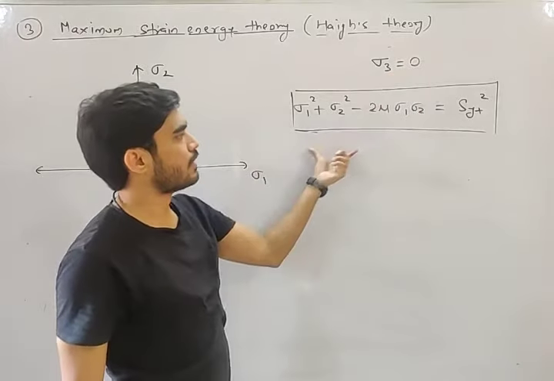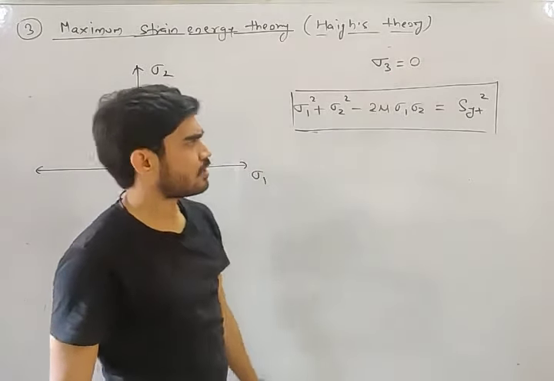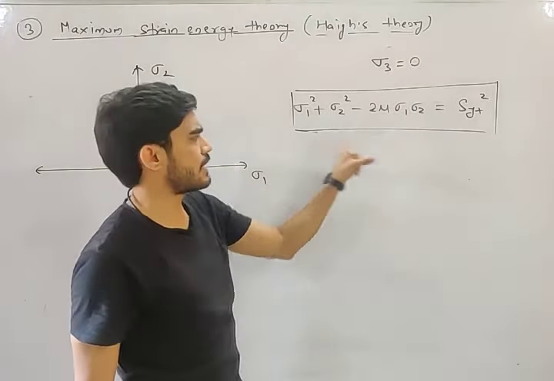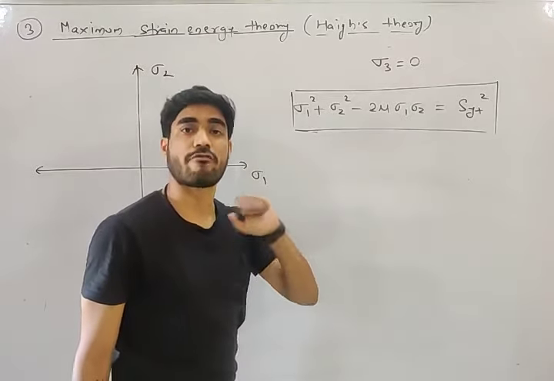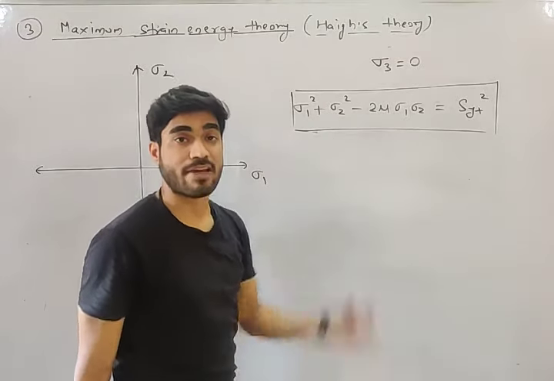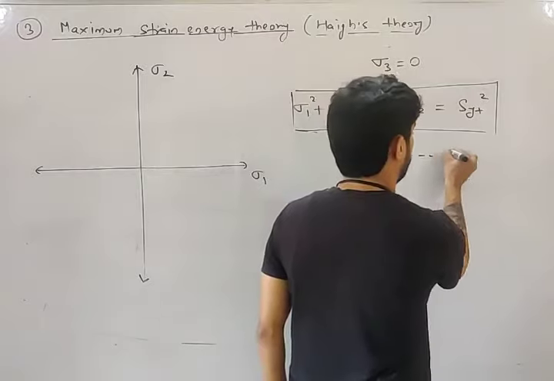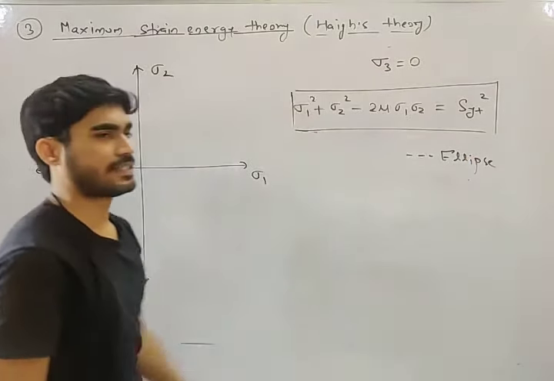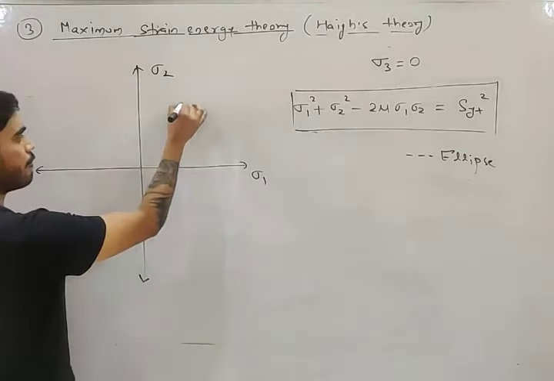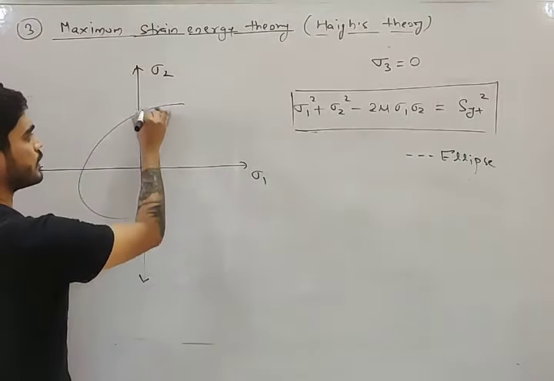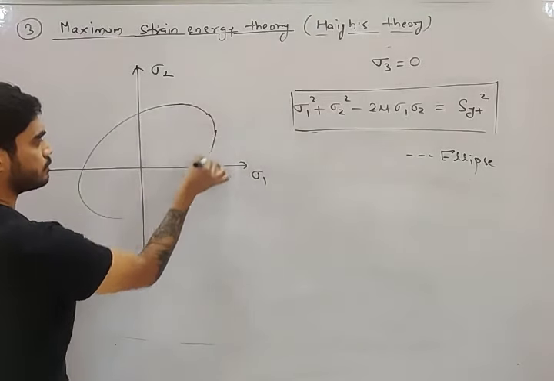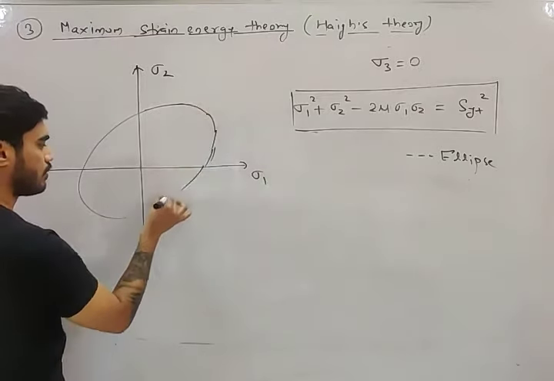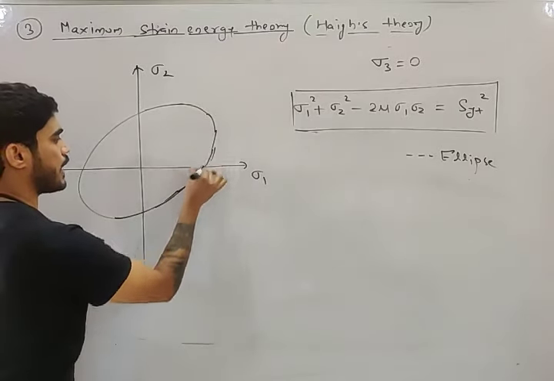Sigma 3 is 0. Look at this equation, my friend. This mathematical equation is the equation of what? It is the equation of an ellipse. So if you draw this ellipse on this graph, you will get an ellipse like this.